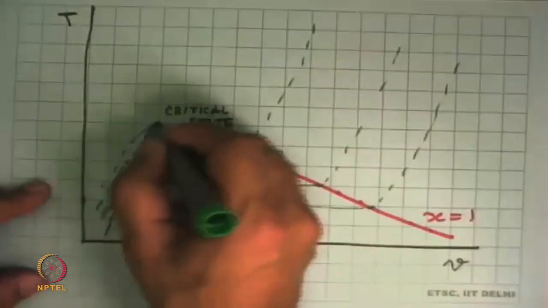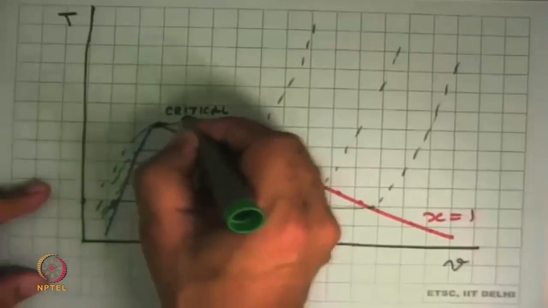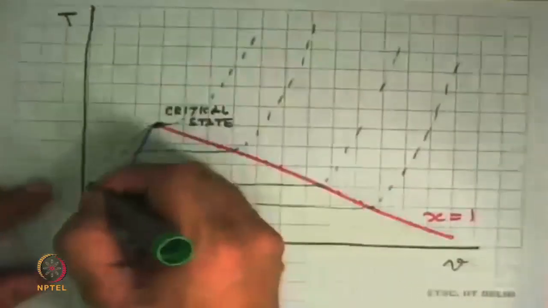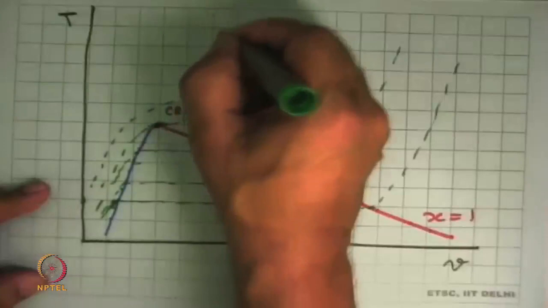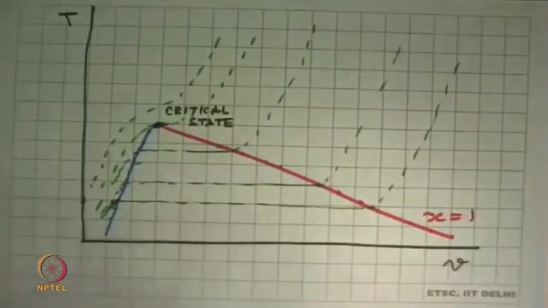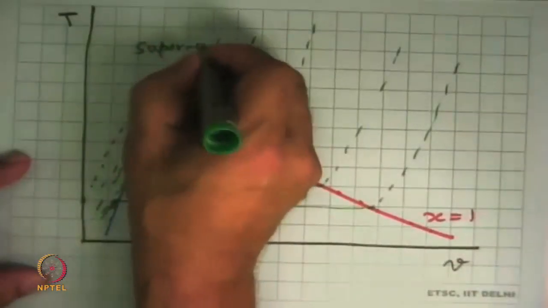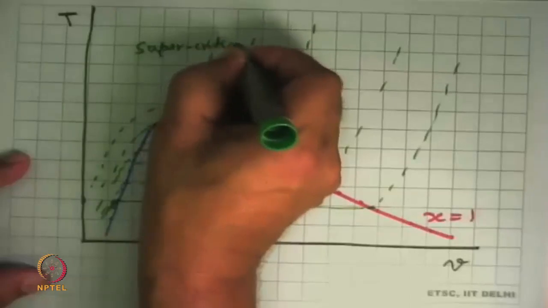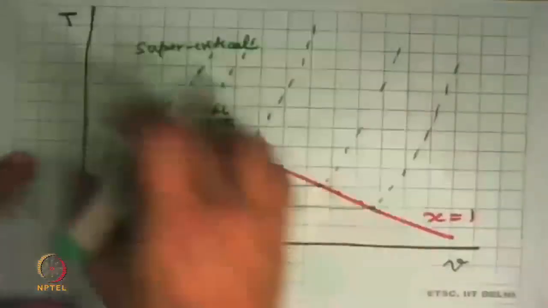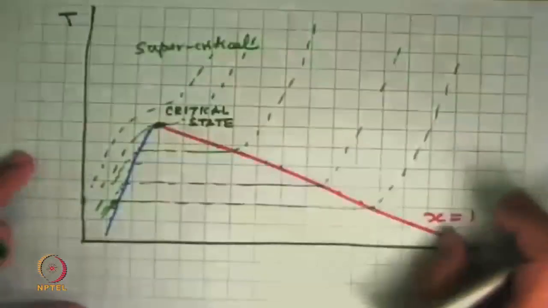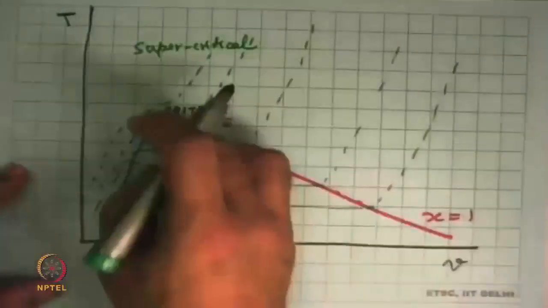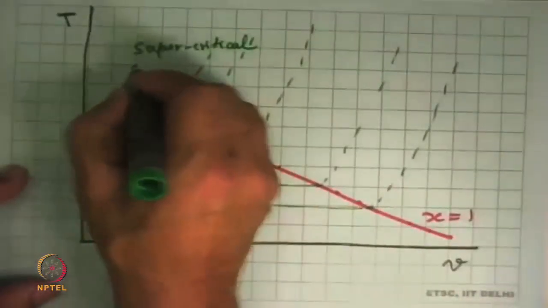In the critical state, there is a point of inflection here, and then it continues. And at pressures greater than the critical pressure, we do not see any phase change. This is what is called the supercritical fluid. And all states in this region, where they are above the critical pressure and above the critical temperature, they are called supercritical states.